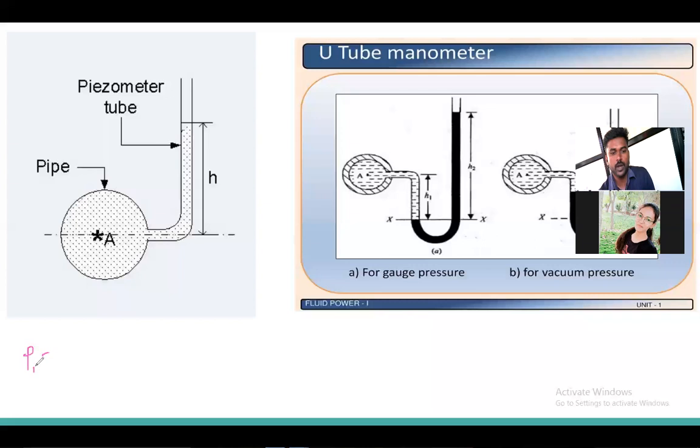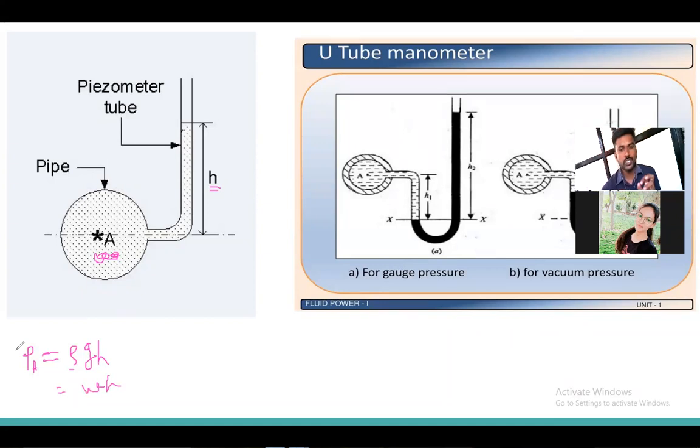Pressure P at a point A is equal to, simple formula, rho G H. Okay, this is a very important formula, rho G H. What is rho? Density of the liquid, whatever it is there in the pipe. G, gravitational acceleration, and H, this is the height which is raised in the piezometer tube. Okay, this formula will give you the pressure at point A, or you can also use this formula, whichever is easier for you. Please remember that formula.